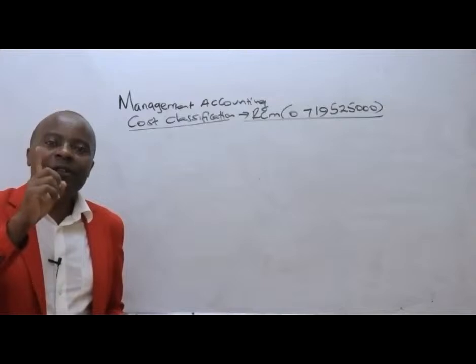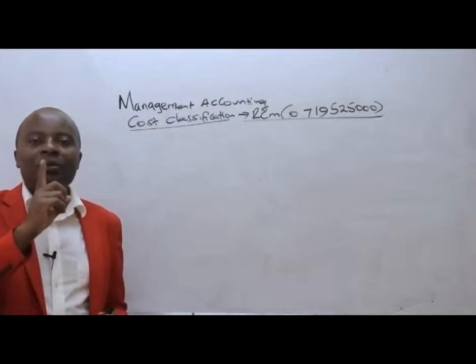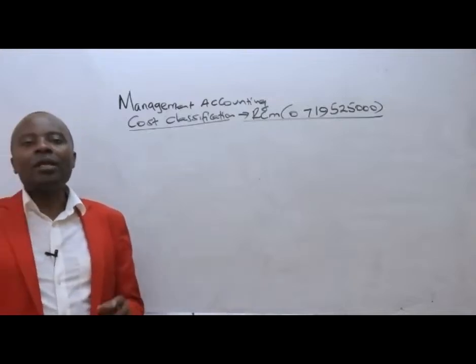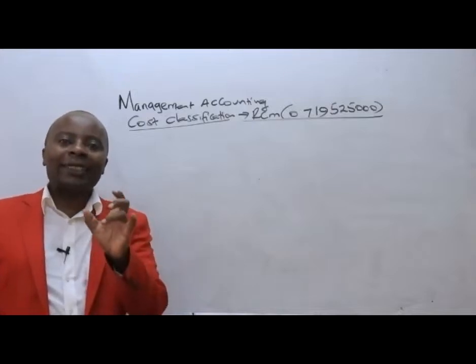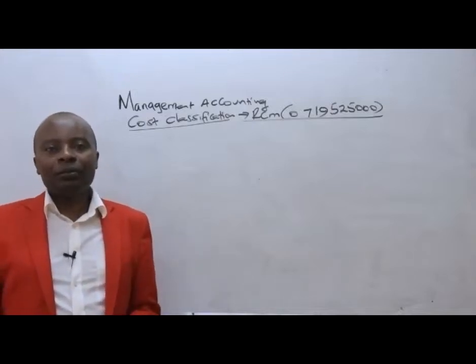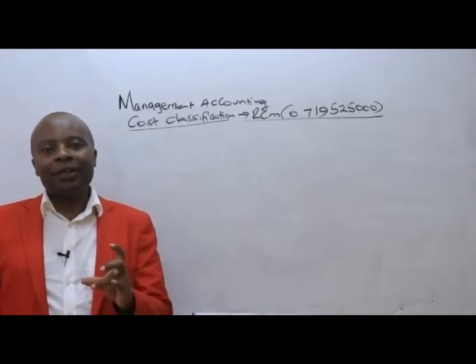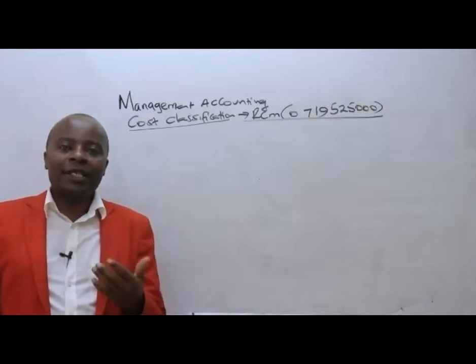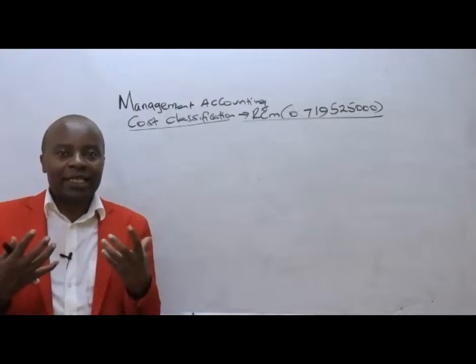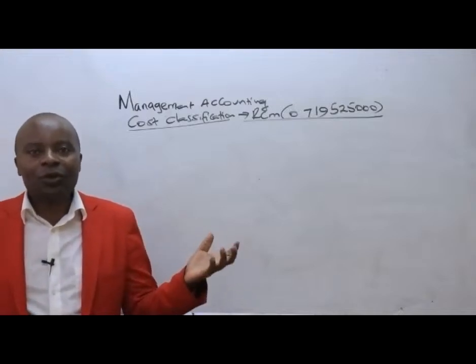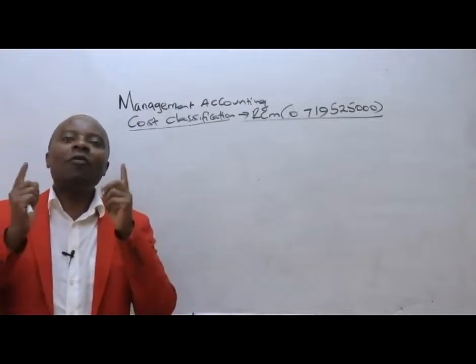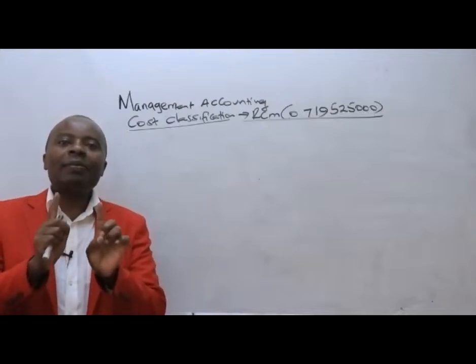The most important function of the management accountant, ladies and gentlemen, is what we call cost ascertainment. There are so many organizations that are producing great goods outside here, but they have not costed them properly.